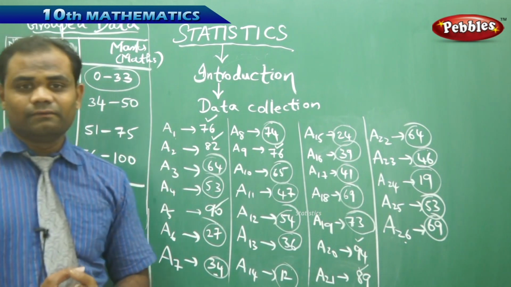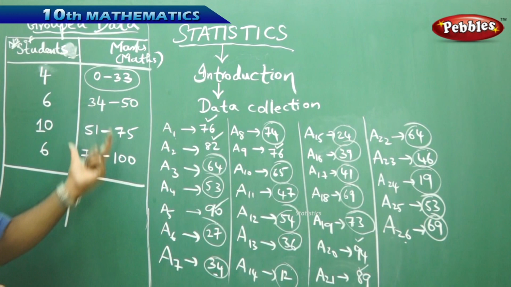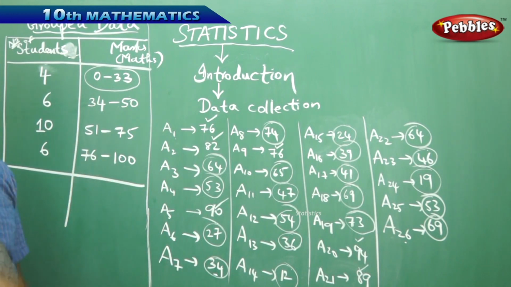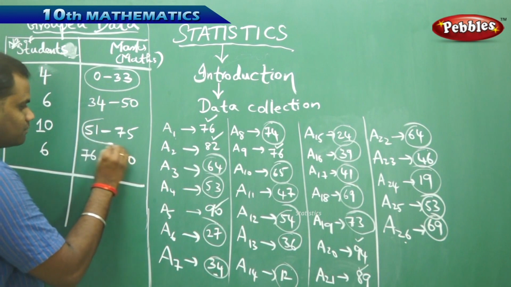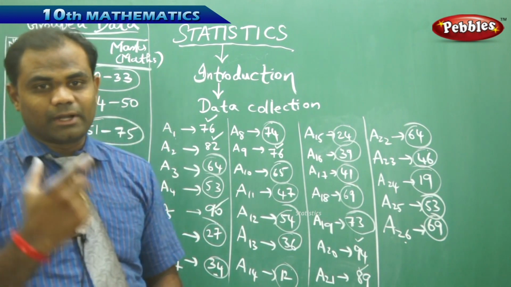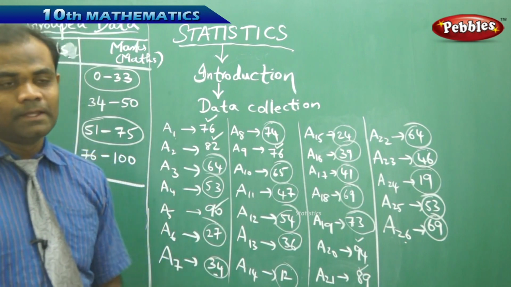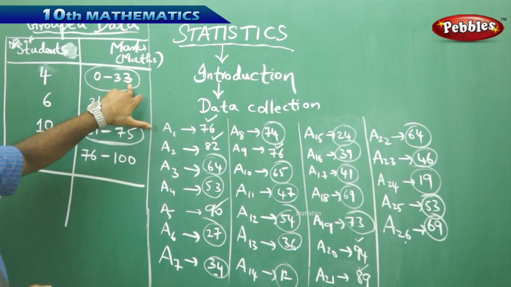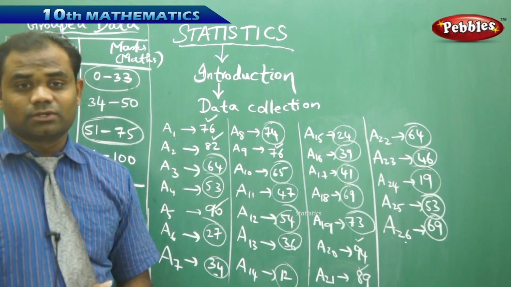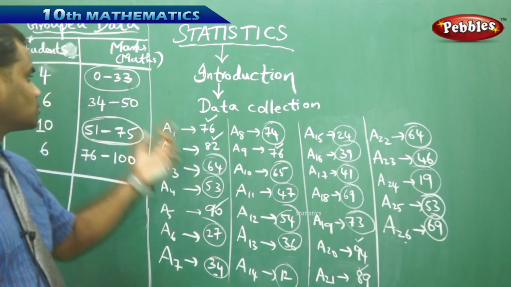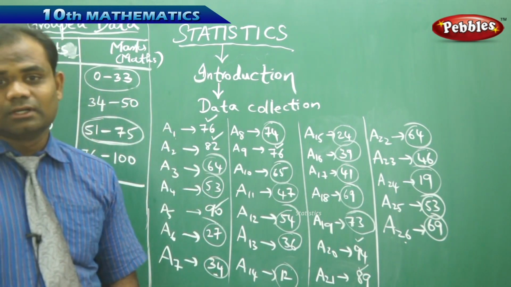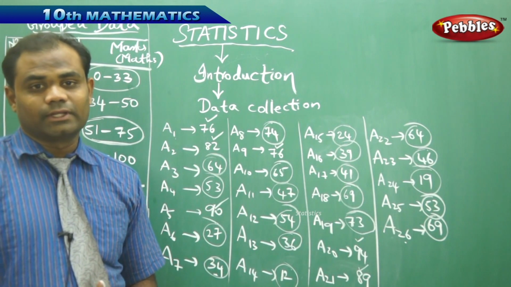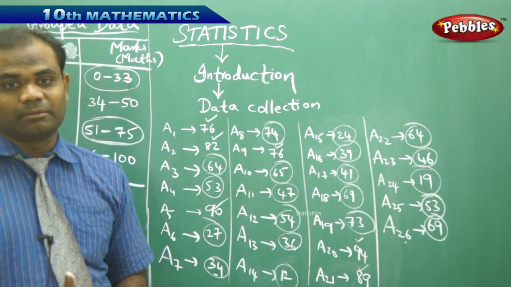Thus we can make many conclusions through this data, where I can identify that more students got the marks between 51 and 75, as I predict through the statistical data. This grouped data shows that there are more students between 51 and 75, and fewer students between 0 and 33, which is a good sign, because there are only four students who are of great concern for their improvement in the next examination.